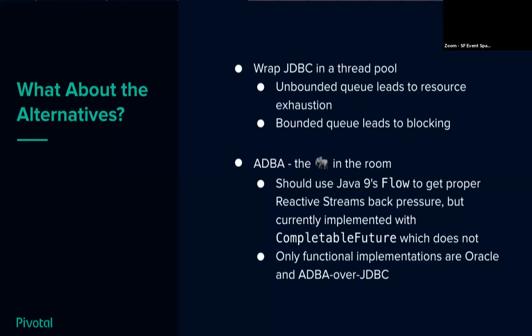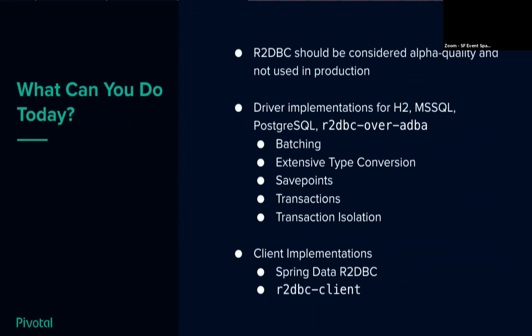And then there is also the horrible problem that the only functional implementations are Oracle's and an adapter called ADBA over JDBC, which doesn't actually give you any of the asynchronous behavior. It basically just delegates to blocking JDBC drivers under the hood, but allows you to use ADBA's API instead. So there isn't even a good implementation of this out there in the world. R2DBC, on the other hand, what can we do today?